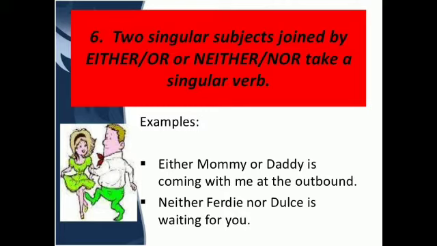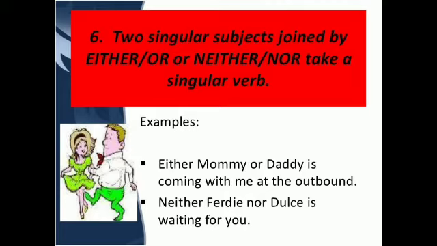Okay, so this is a different rule. Earlier also we have read the rule of either/or and neither/nor. So here if these two are used in a sentence, the singular verb will be used there. Let us take the examples. Either mommy or daddy is coming with me at the outbound. Okay, so here the person speaking this sentence wants to say one of them, means either mommy or daddy is coming with the speaker. Okay, so therefore the singular verb "is" is used here.